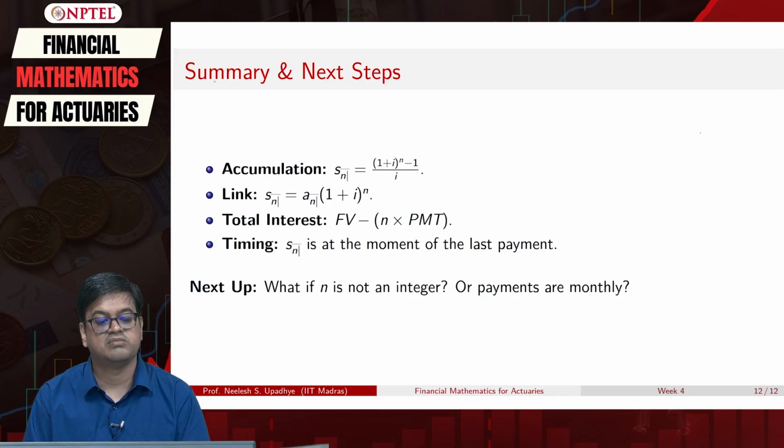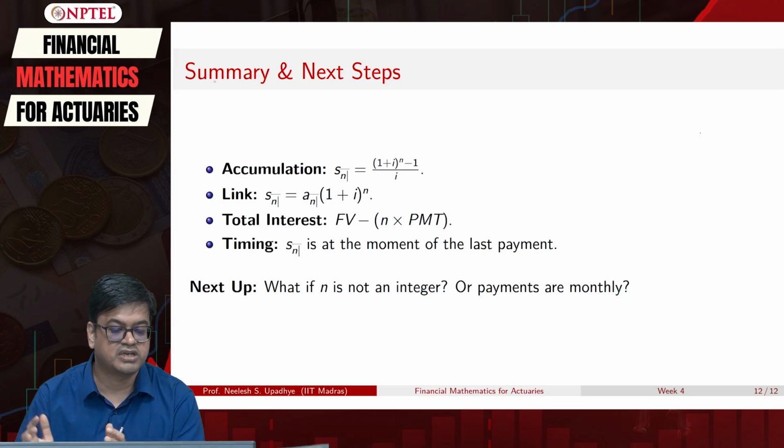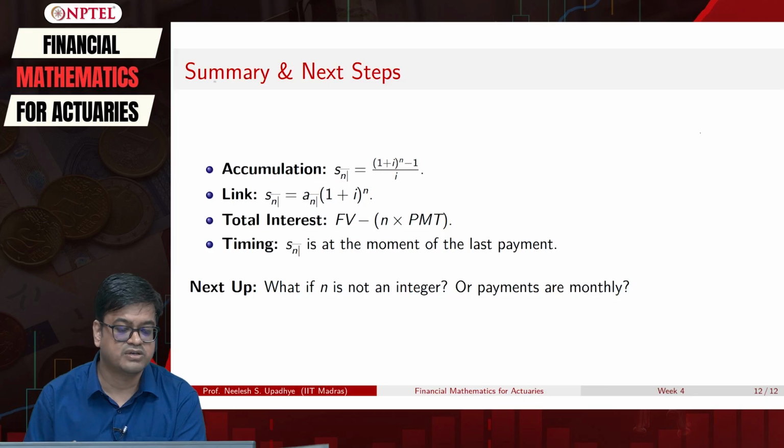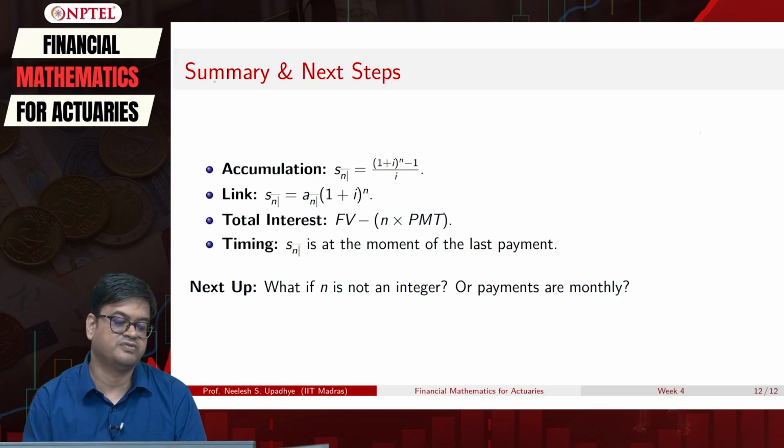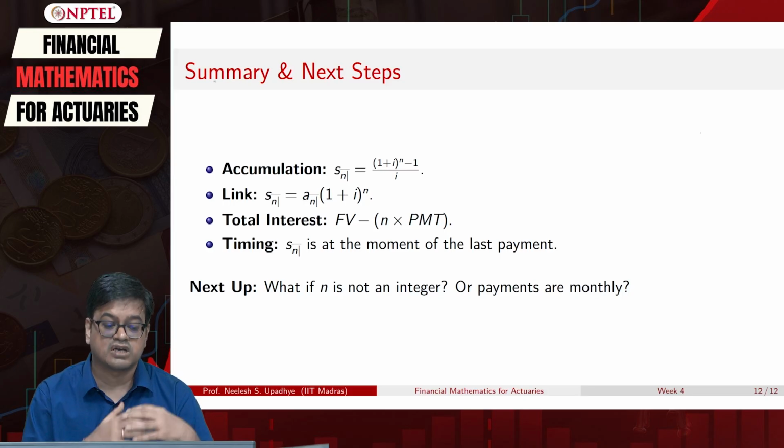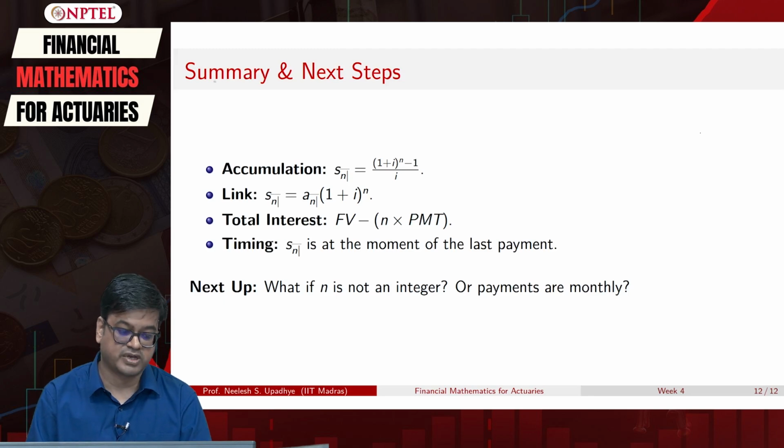Then we established the link between future value and present value of annuities, and that link is just a multiplier of 1 plus i raised to n to present value of annuities to get the future value of annuities. Then we did the interest analysis, where we actually calculated the total interest, and in the case that we have shown how the compounding worked more than what you have worked, right?